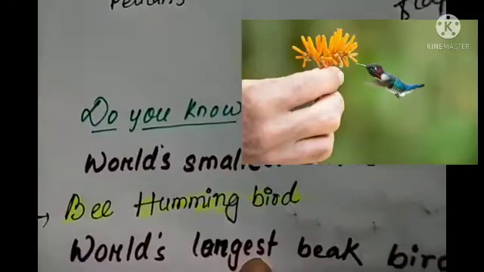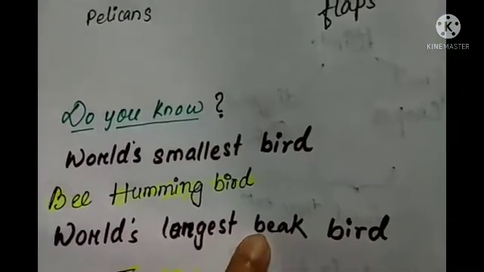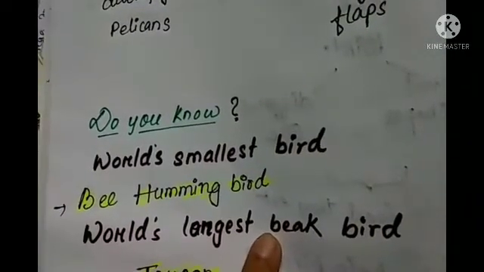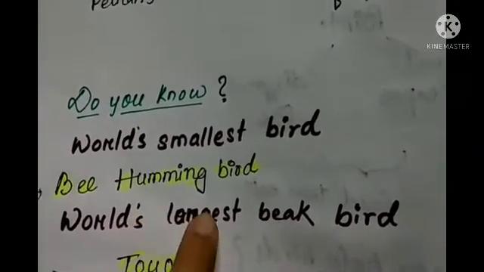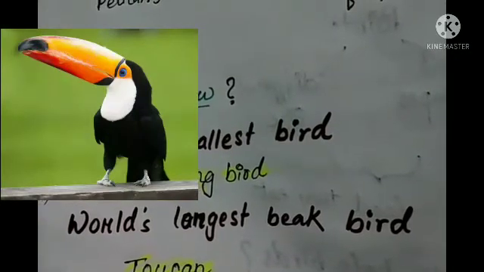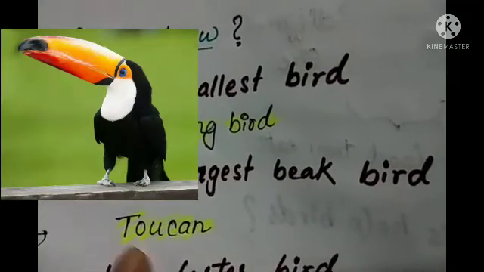Now the next question is, do you know about the world's longest beak bird? That means, what is the bird having the longest beak in the world? Can you say the name by looking at the picture? The name of this bird is toucan.